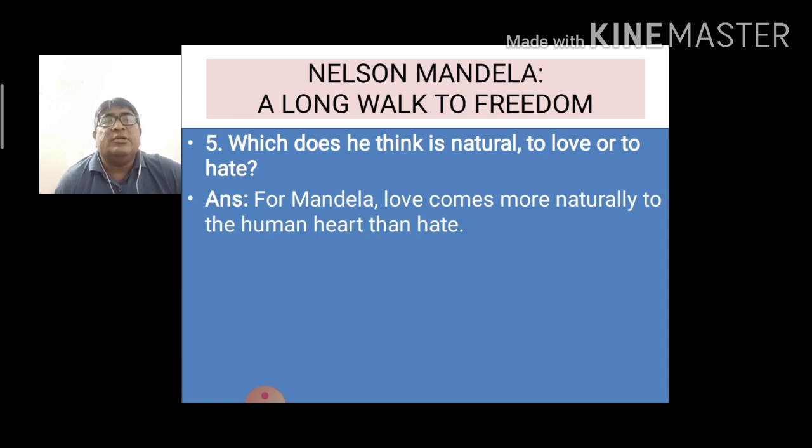So love should come from the heart. There should not be any hatred in anyone's heart. Love comes from the heart, and it is in our nature to share our life and our love with others.